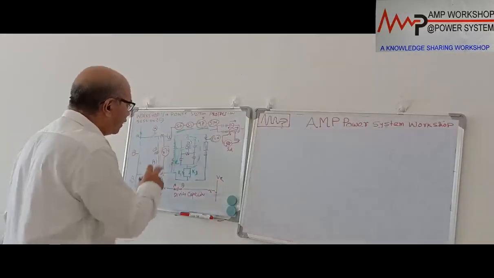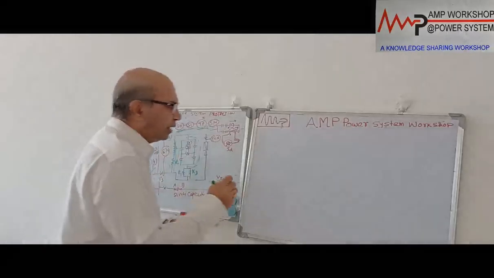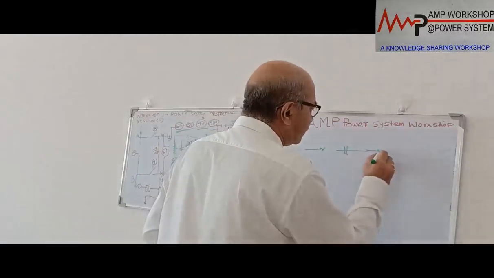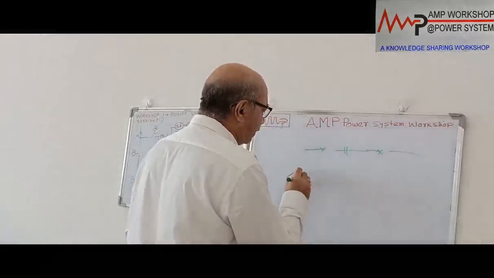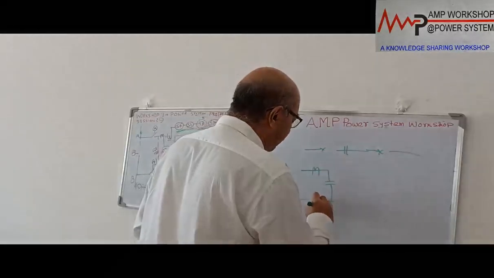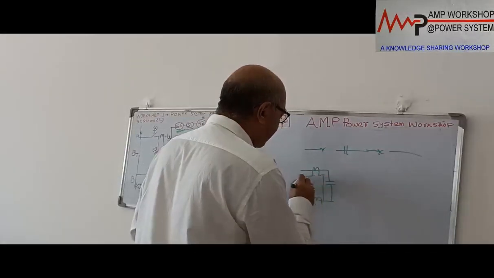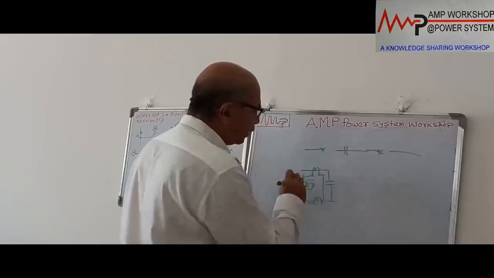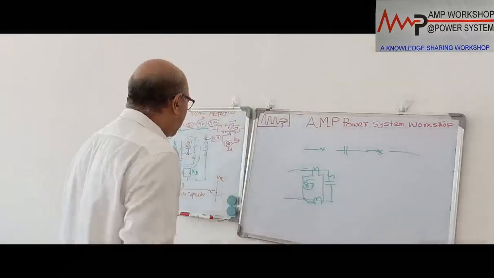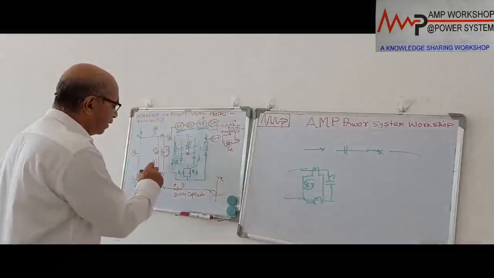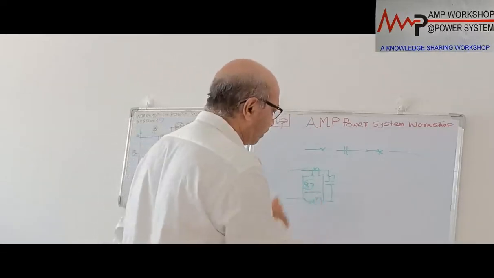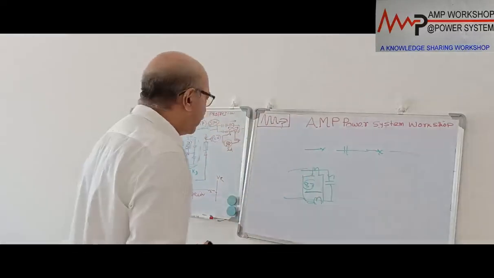We put a differential protection on this capacitor bank. That means, how is the capacitor bank connected? The transmission line is going through, this is the capacitor, this is the other end. The capacitor bank is connected between these two points. You can say this way, this is our capacitor bank. So we are providing differential protection over here. The 87 relay we put between these two, it will protect this capacitor bank. For any internal fault inside, 87 will operate immediately. This is one phase I have drawn. So this 87, the capacitor bank differential protection, we have to provide. This will give precise instantaneous protection, but it will be a biased, high impedance differential protection.